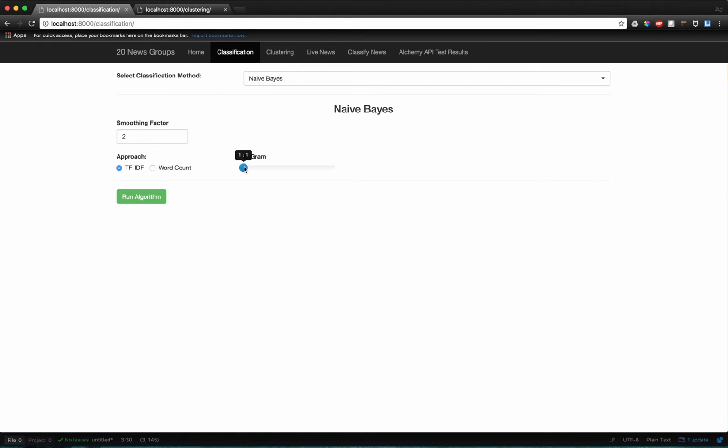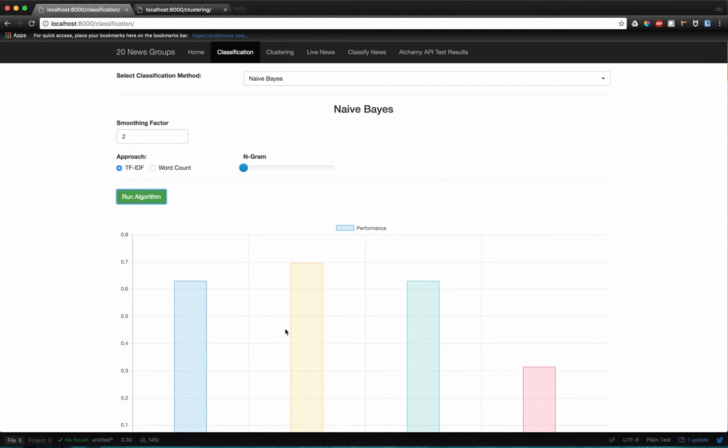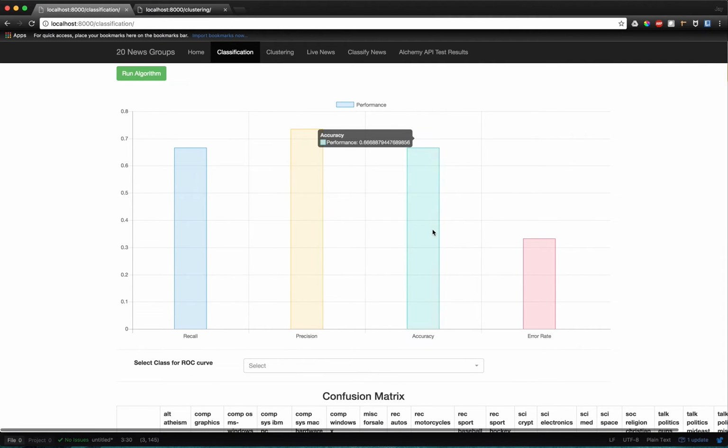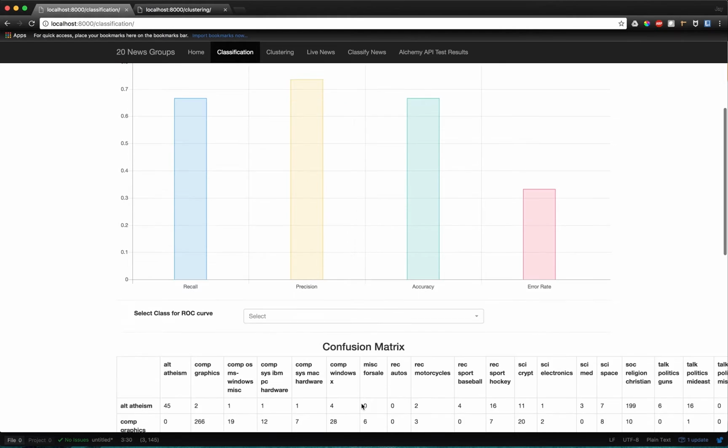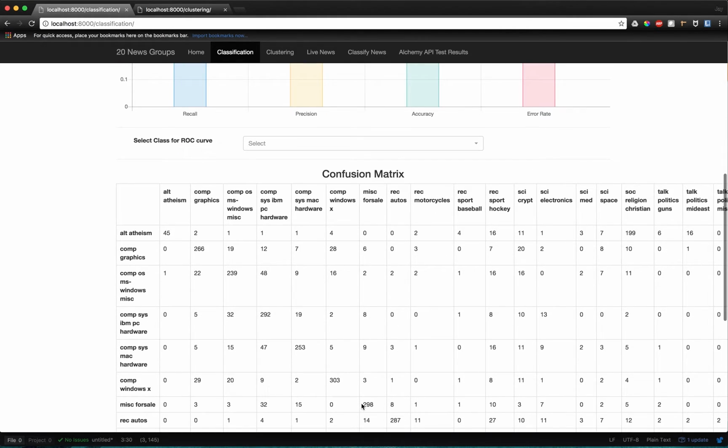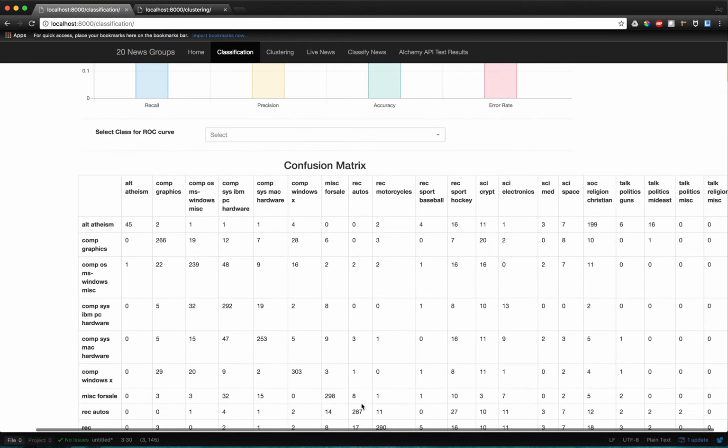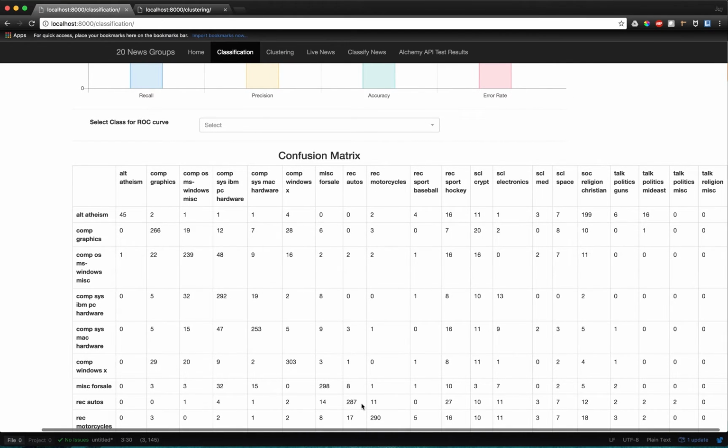After doing several experiments and tweaking of the parameters, we found that for smoothing factor 2 and approach TF-IDF with ngram 1, 1, we get the best results for naive Bayes. We have a precision of 73.5 and an accuracy of 66.6. We can see here the confusion matrix that we have obtained for each attribute versus the other attributes.